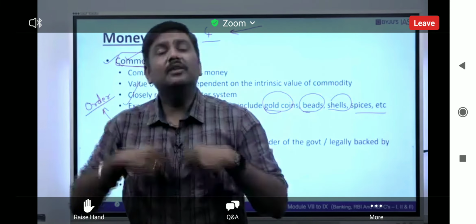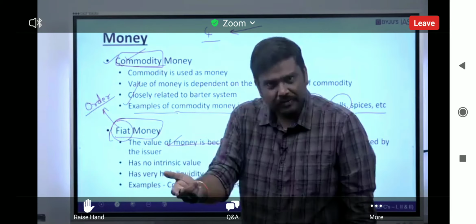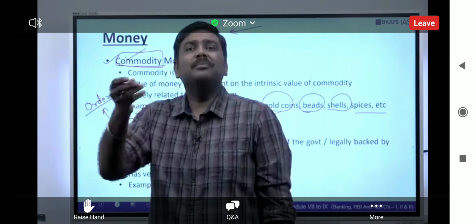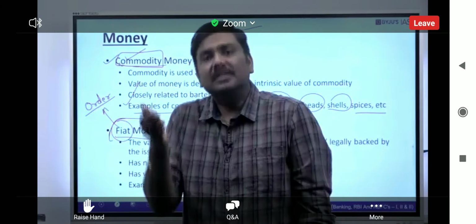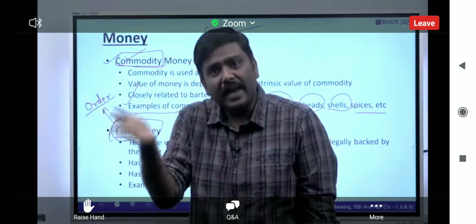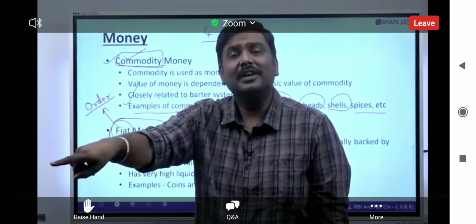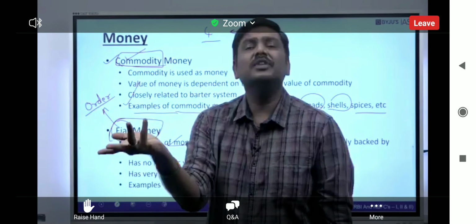And when you withdraw the order, when you basically take the fiat out of the market, then there is no value of the currency itself. That becomes simply a piece of paper. Have you understood this? This piece of paper has value because the government has given the value through an order. If the government withdraws that order, then there is no value for this piece of paper.